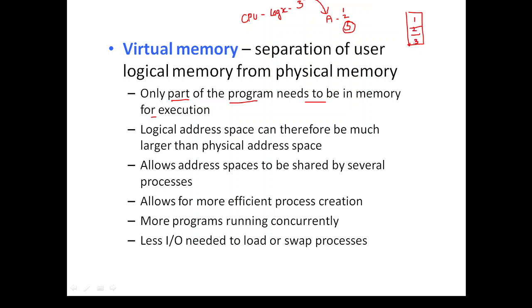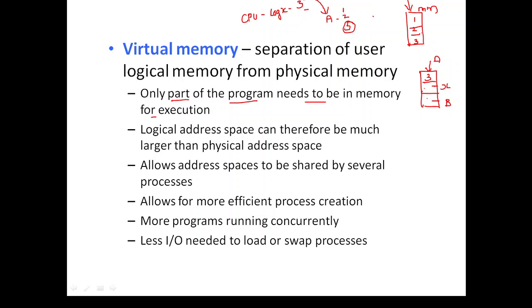1, 2, 3. The process A contains 3 pages, so all the 3 pages are going to be loaded onto the main memory, which consumes unnecessary space. Now, with this virtual memory concept, as the CPU needs a third page, instead of loading 1, 2, 3 pages, we are loading only the third page, so that this third page is of A process, and here we can fill some X process value, here we can fill some B process value.